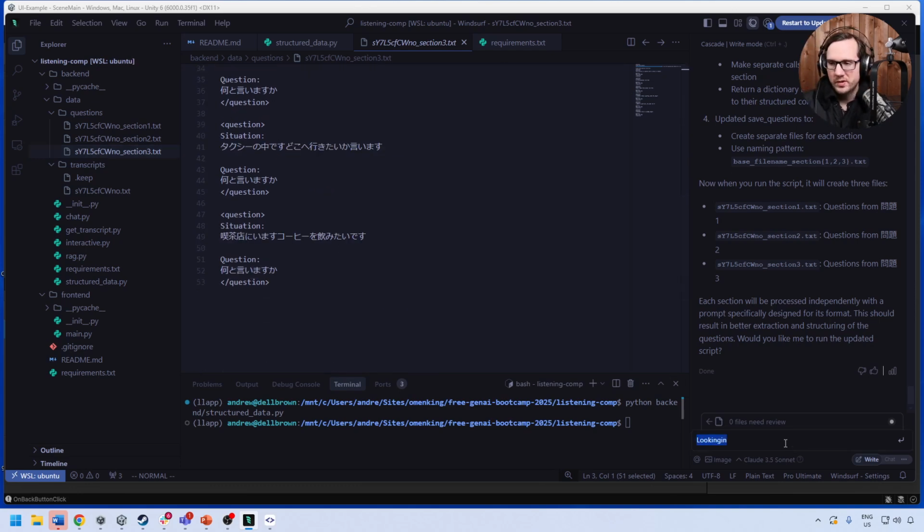So, okay, looking at the generated questions, generated output, I don't need the sections to be described within the questions output because we already know what they are based on the prompt.